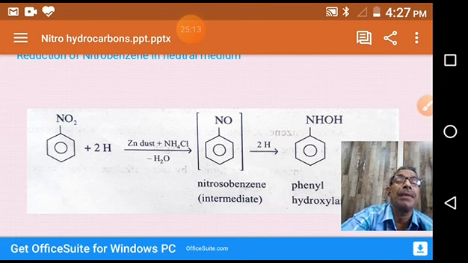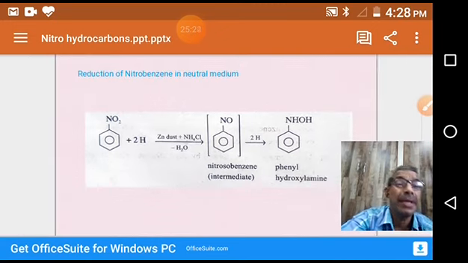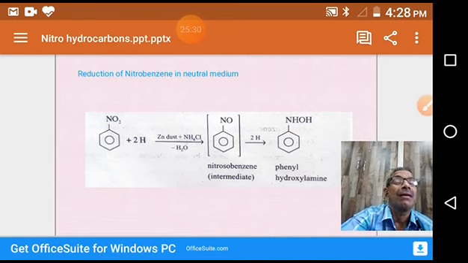Nitrobenzene in neutral medium reduces to give phenyl hydroxylamine. So in the acidic medium, we get aniline. In the neutral medium, we get phenyl hydroxylamine.